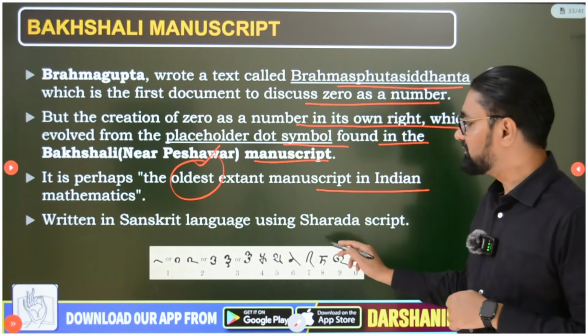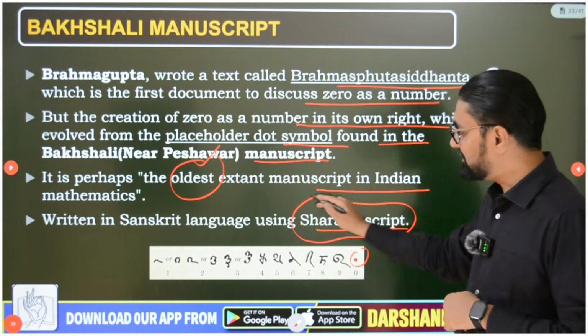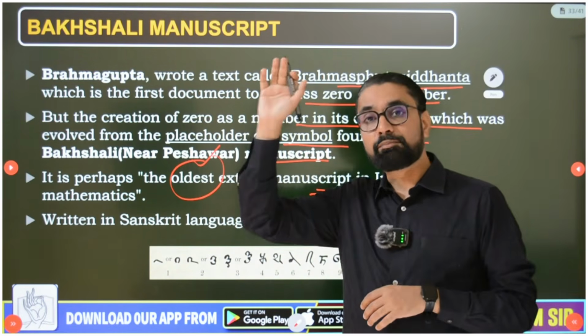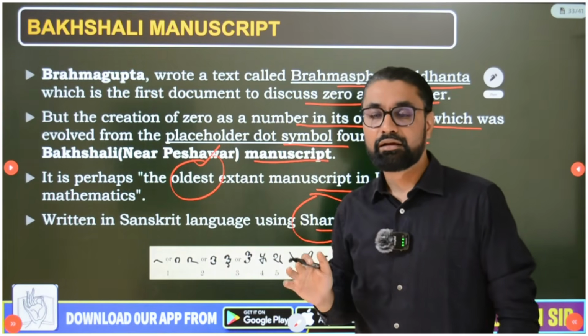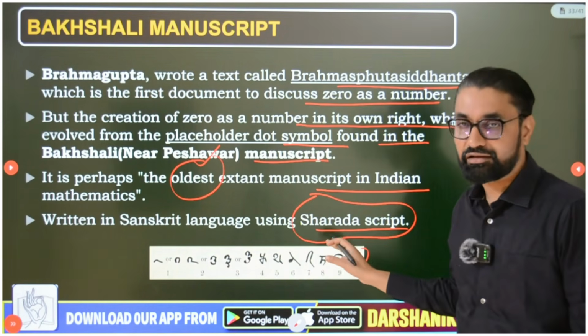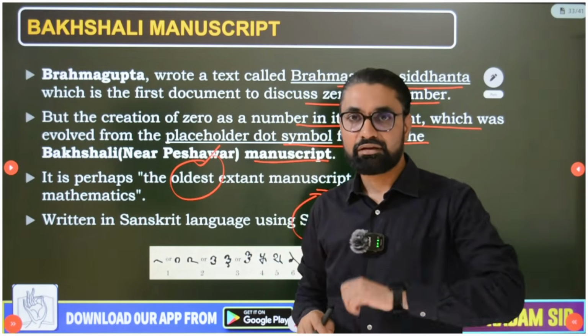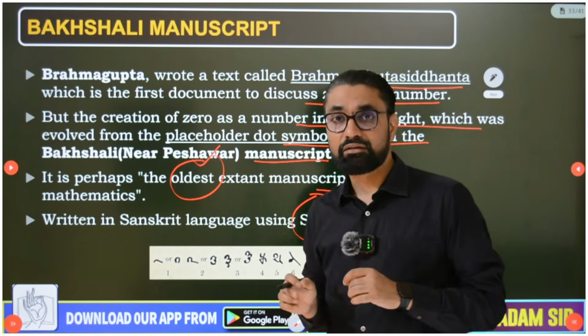It's written in Sanskrit language using Sharda script. Now this Sharda script, guys, was the script prevalent on the Pakistan and Afghanistan side then. So it is written in Sanskrit using Sharda script, and you can Google more images of this Bakshali manuscript and you will realize its significance.